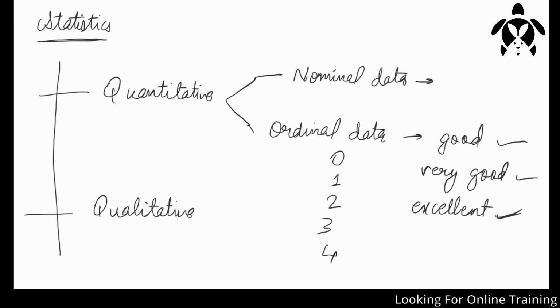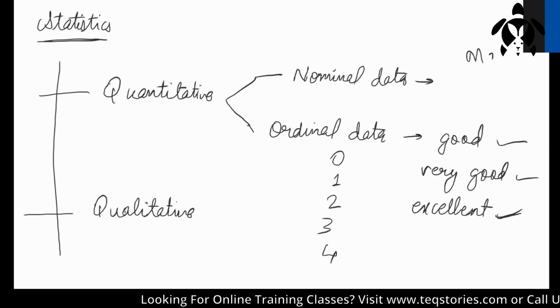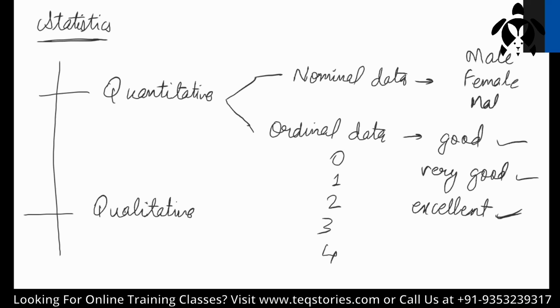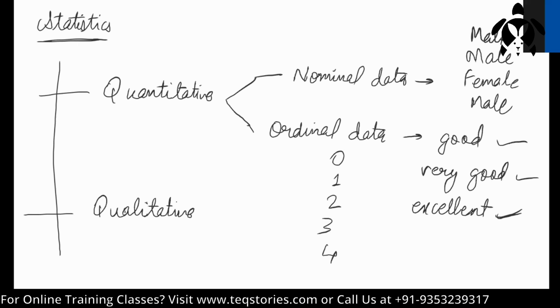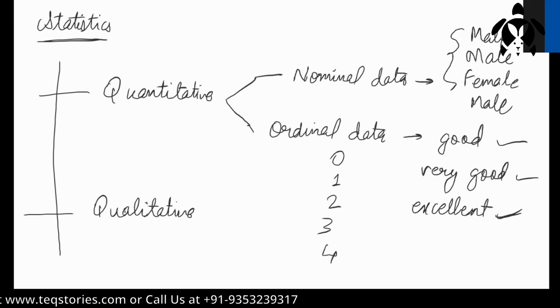In nominal data, you won't have an order. Let me take an example. Suppose in nominal data you are categorizing using male and female. There is no rank in this data, right? You're getting it? All this comes under nominal data.